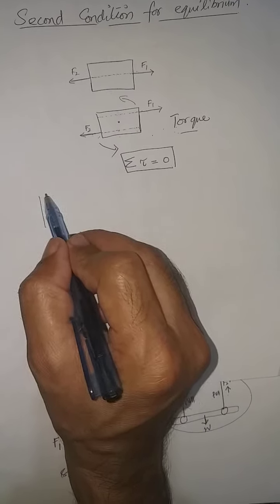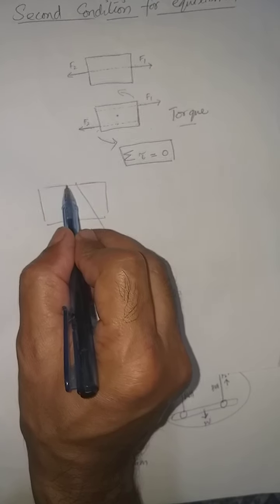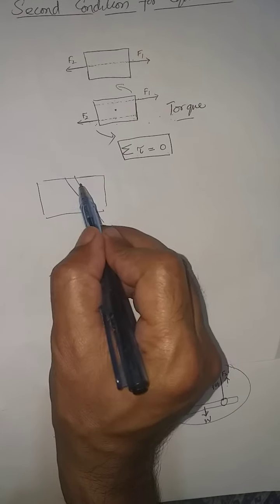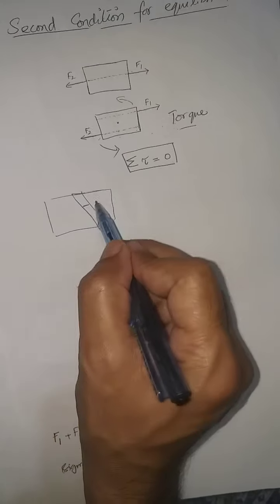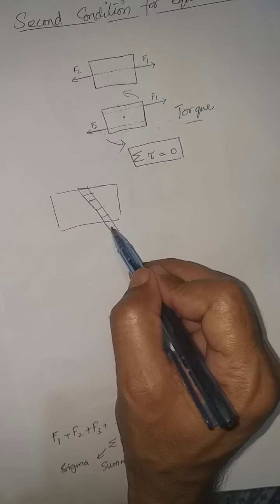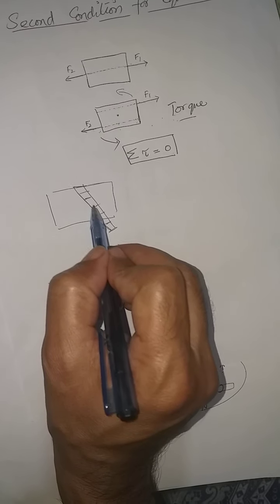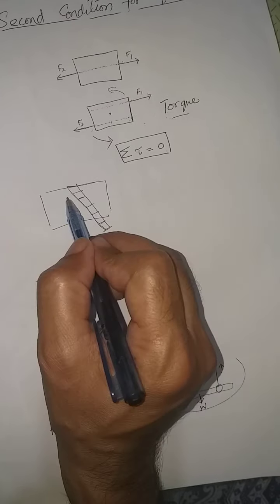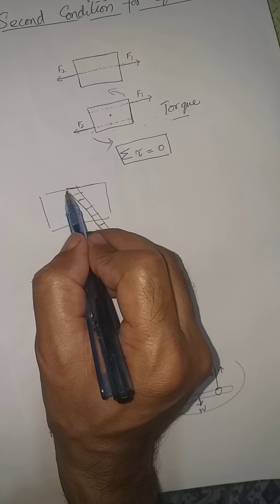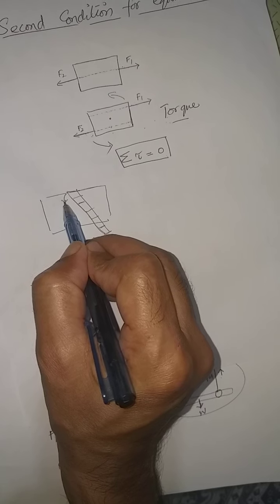If we have a wall, right, and we have a ladder leaning on it, this is the ladder which is leaning on this wall. Now in this example we see that the weight of this ladder will create an anti-clockwise torque.